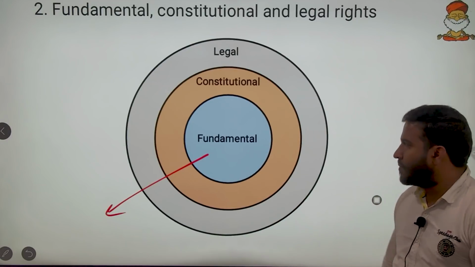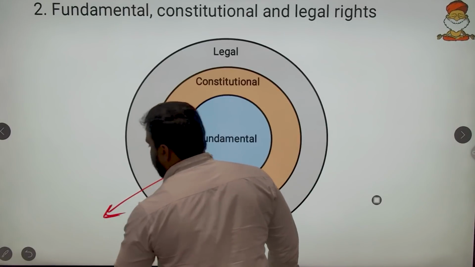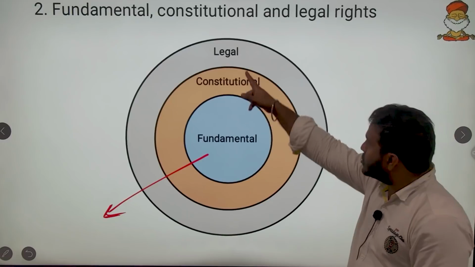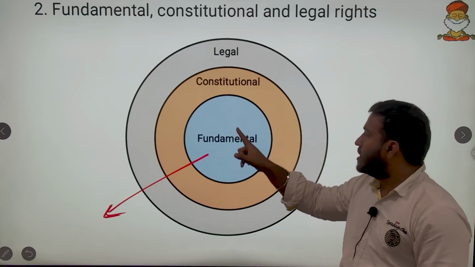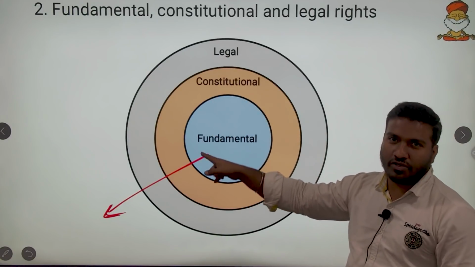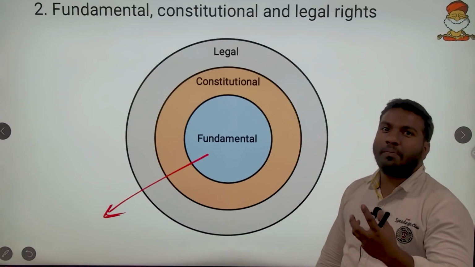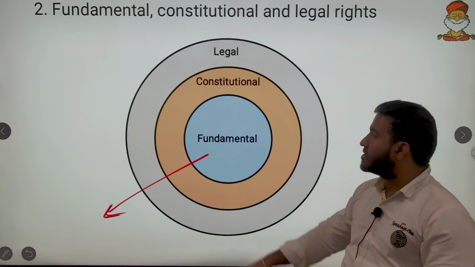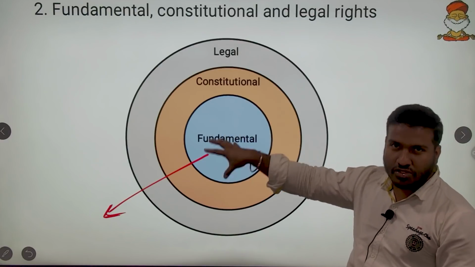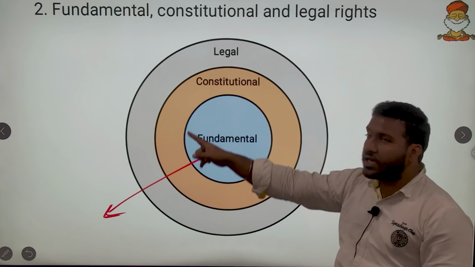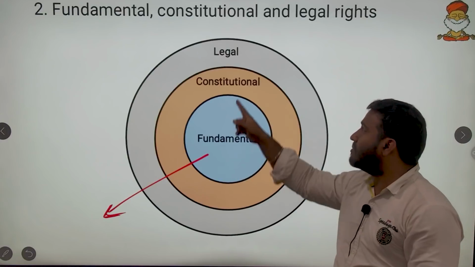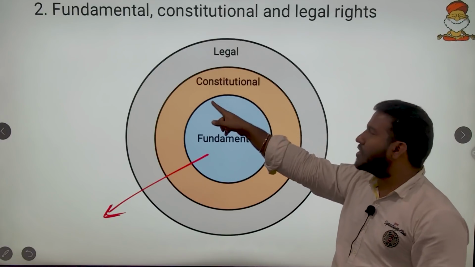Even if it is a fundamental right, it is also a legal right and also a constitutional right, because fundamental rights are the most stringent ones. Since they are in Part 3 of the Constitution, they are obviously present in the Constitution, and they are legal also. No fundamental right can be illegal.